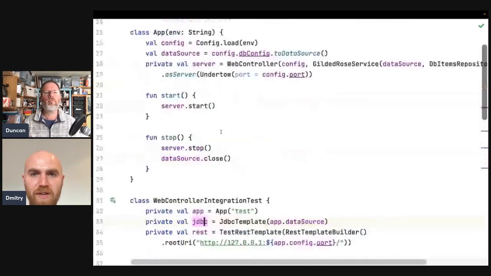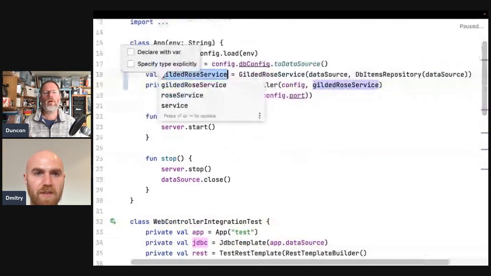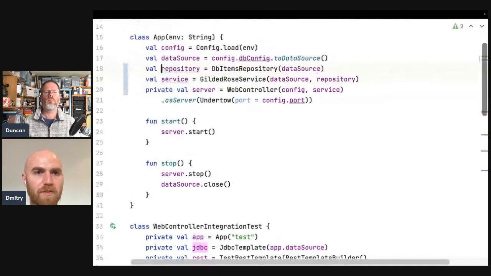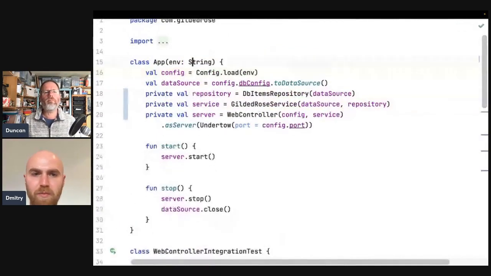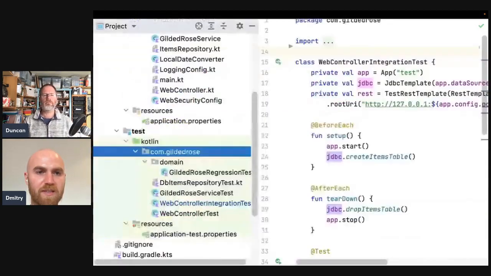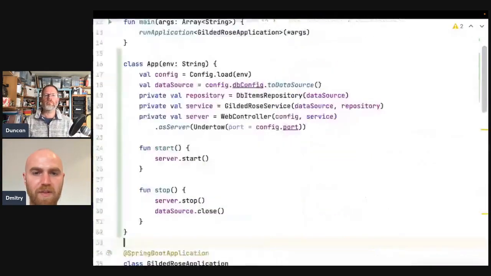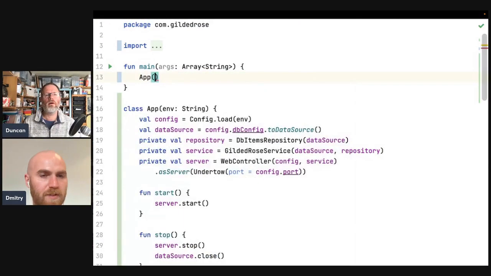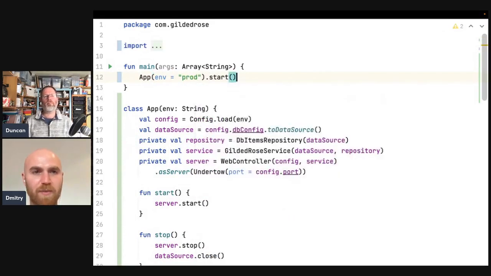And then we could refactor this a bit as well, so we could make it like a service, I guess. It could be a repository. They don't have to be public. But anyway, the whole point here is that we could construct the same app in the main function. So I'll just cut this, move it into main, just above the Spring app. And then we essentially can say app will be environment, will be prod here, and we just start it. We'll need to close it as well. Well, I mean, these things get closed by shutting down the JVM, don't they? Yeah.